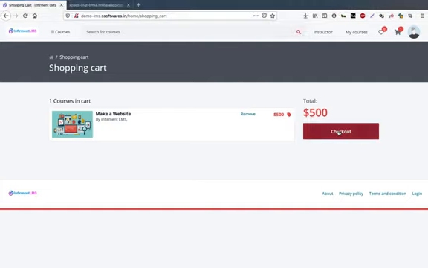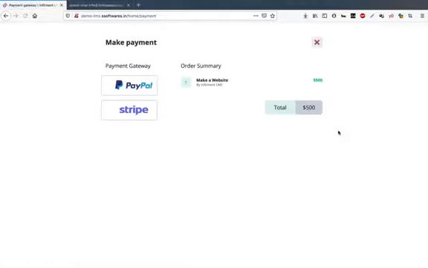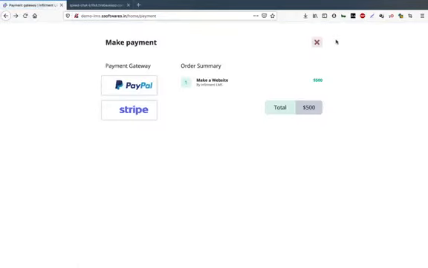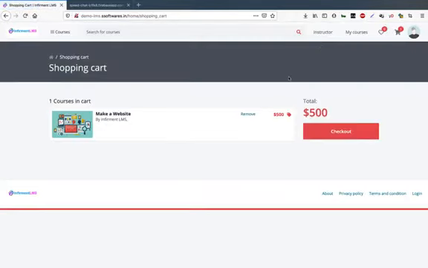Okay, he will hit checkout. So now he will choose the mode of payment, and he can enter his card details and make the payment. The payment modes available are Paytm, PayPal, Google Pay, Phone Pay, any kind of net banking, UPI. He can choose any method. We have a variety of methods available for the payments.